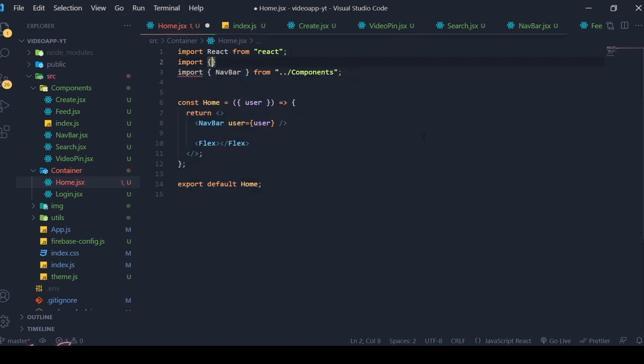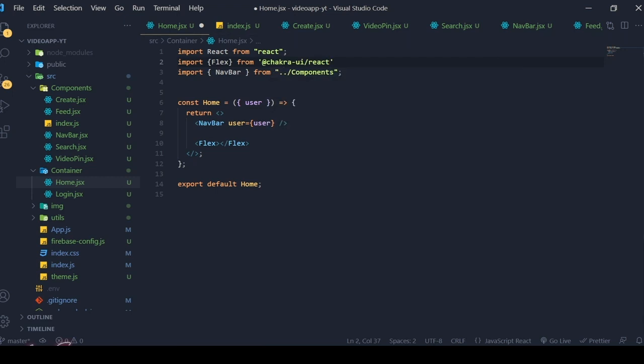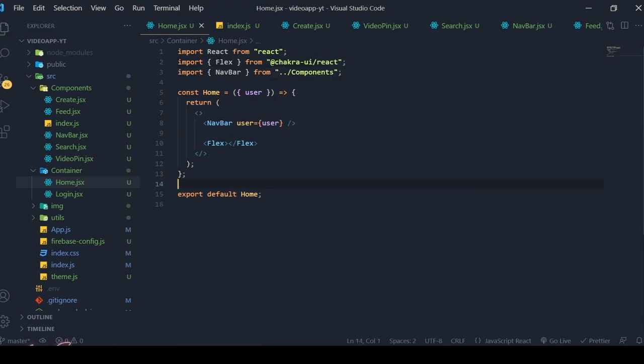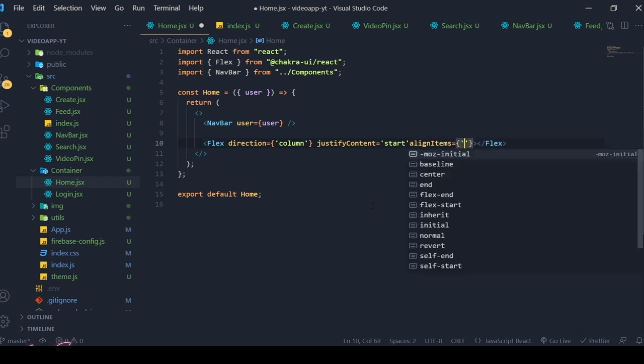Import flex from @chakra-ui/react. We need to import that from Chakra UI React, save the changes, and now inside this flex, the direction is going to be column, and justify the content from the start and align the items in the center.